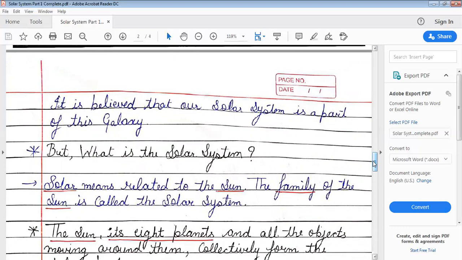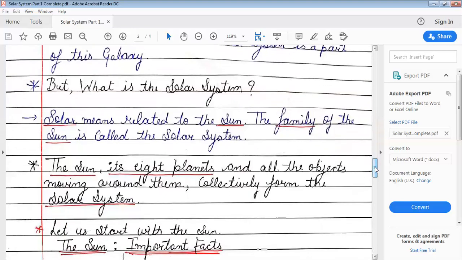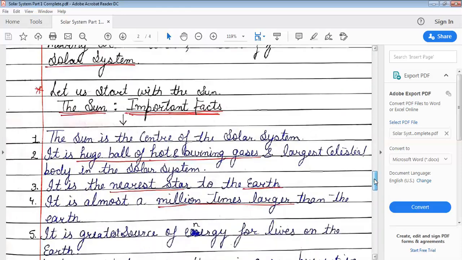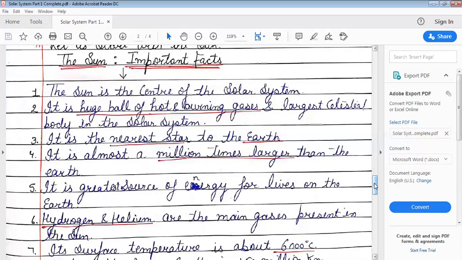But what is the solar system? The chapter is related to the solar system. We are talking about the Earth in the solar system. So let us start with the meaning of the solar system that I told you earlier also. Solar means related to the sun. The family of the sun is called the solar system. Basically, the sun and its 8 planets and all the objects moving around them collectively form what? The solar system.